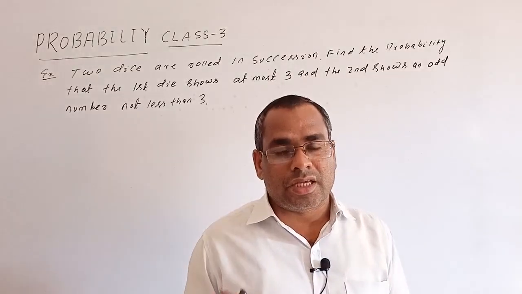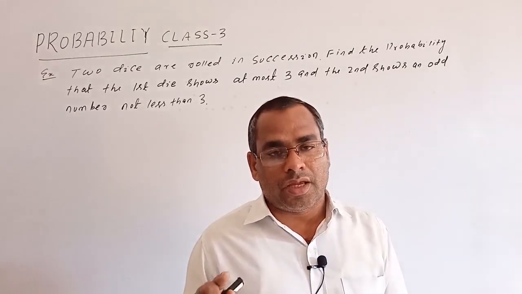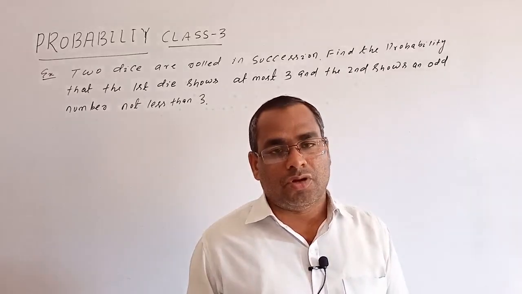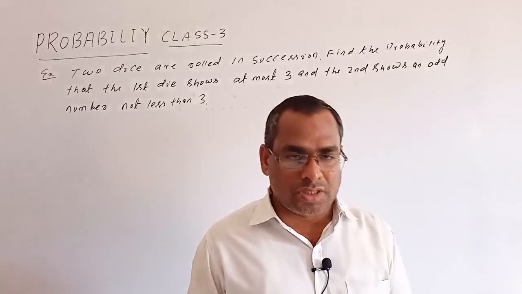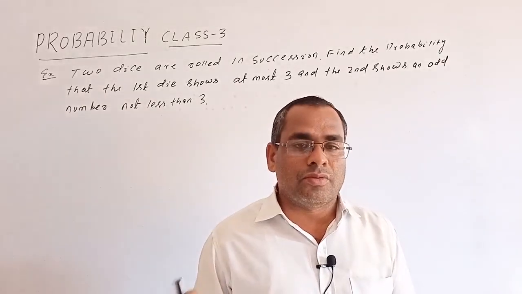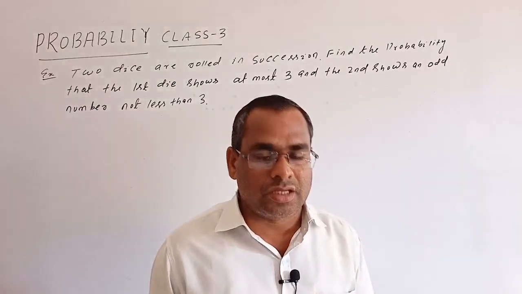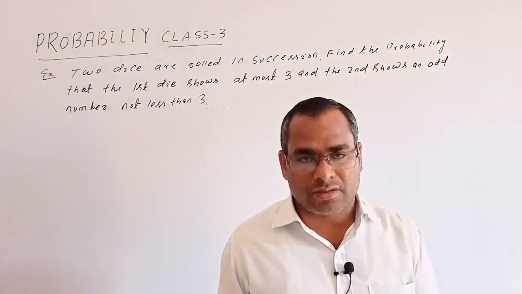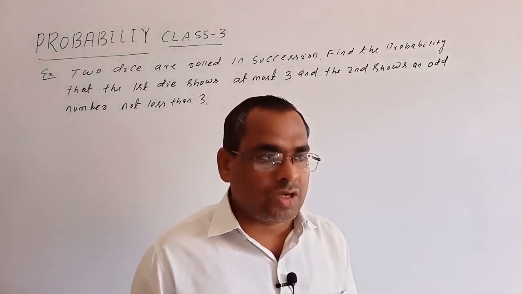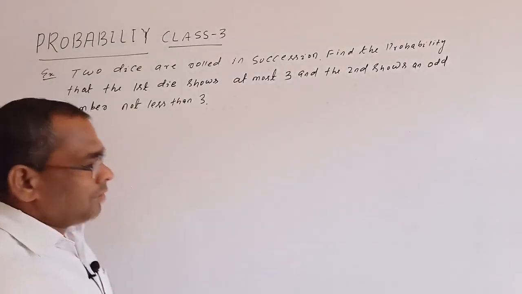For three events A, B, C, we can prove also P of A union B union C equals P of A plus P of B plus P of C minus P of A intersection B minus P of B intersection C minus P of A intersection C plus P of A intersection B intersection C. Okay. But today we will discuss some problems on probability.